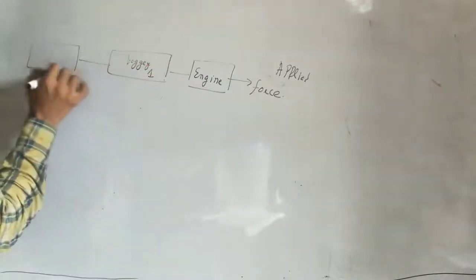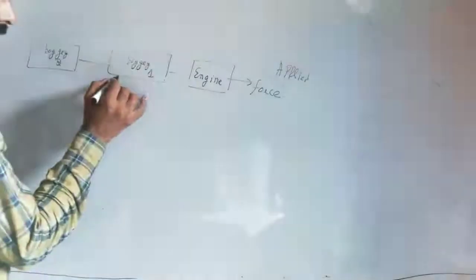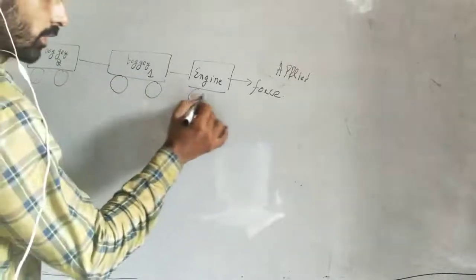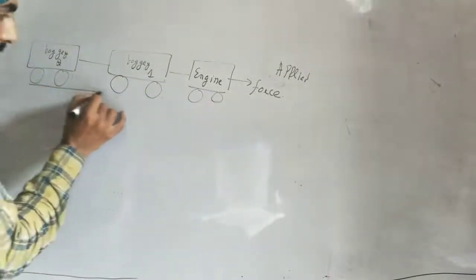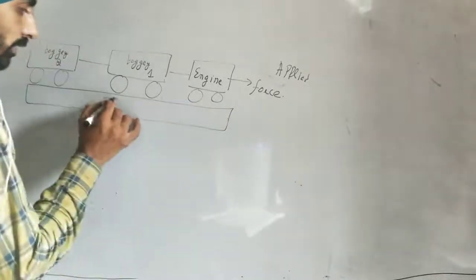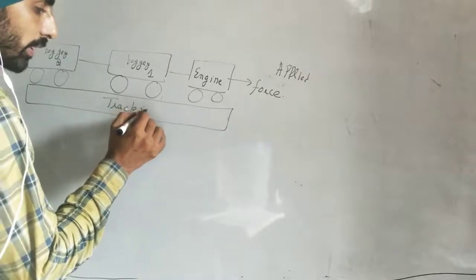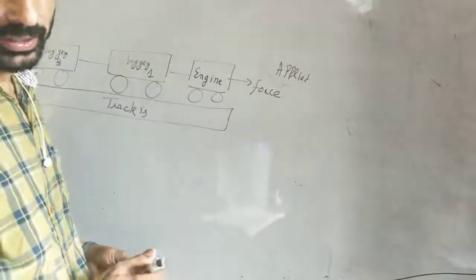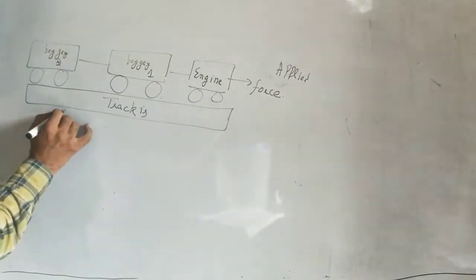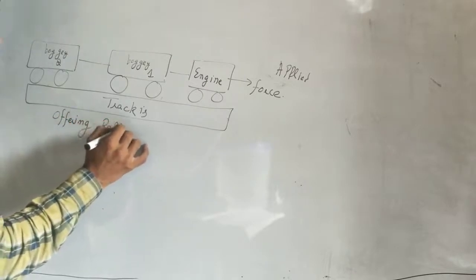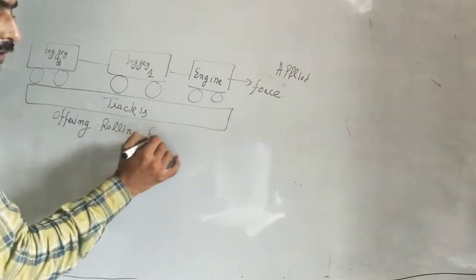There are tires, and there is a track. What is this track? The track is offering a rolling friction to these bogies.